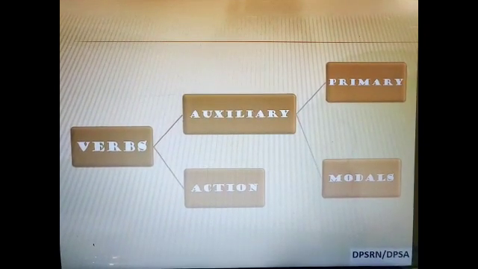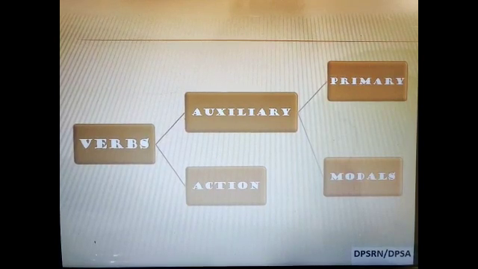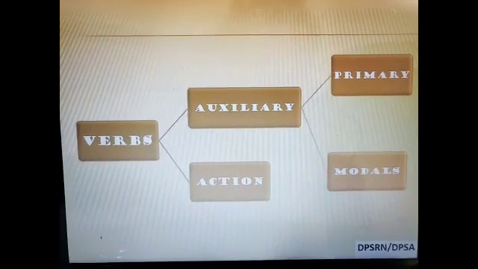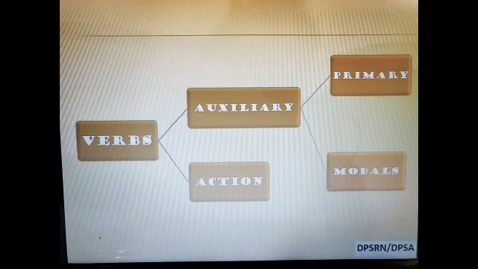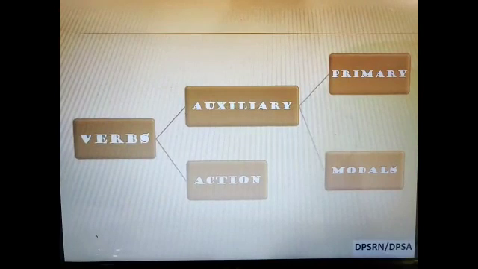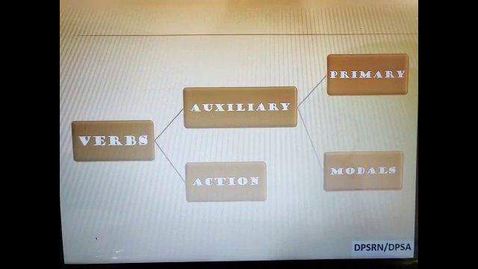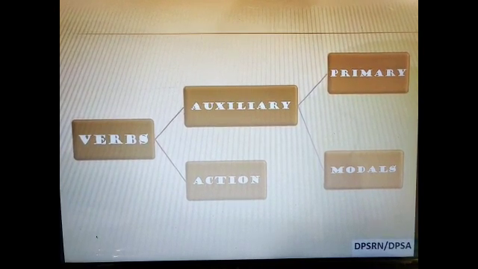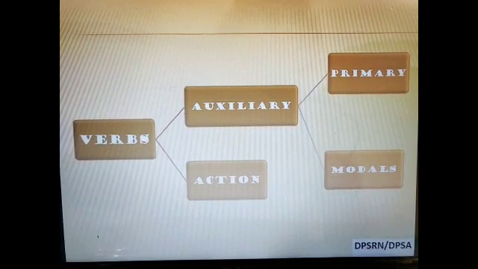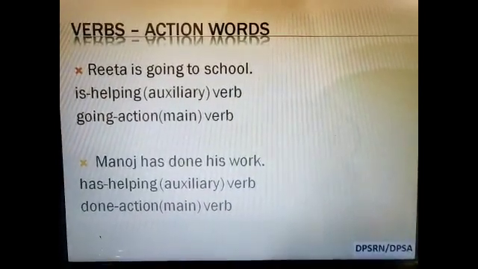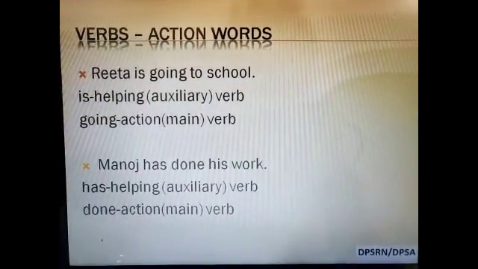But before that, let us try and recall what are verbs. Verbs are action words. They are of two types, auxiliary or helping verbs, or action or main verbs. Auxiliary verbs are of two types, primary auxiliaries or modal auxiliaries, also known as modals. Let us understand this through these examples.